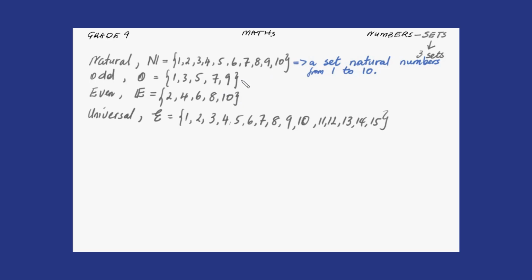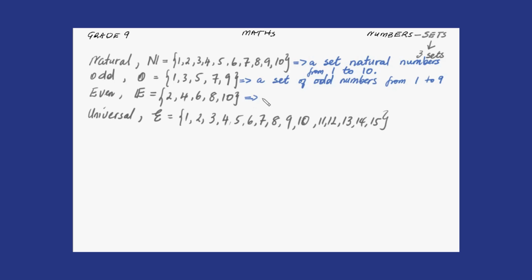Guys, let's come to this one with our description. It is a set of odd numbers from 1 to 10. We can say to 10 because even if you say to 10, you will still have no 10 in that set because 10 is not odd. But let's say to 9. It doesn't matter. All right.